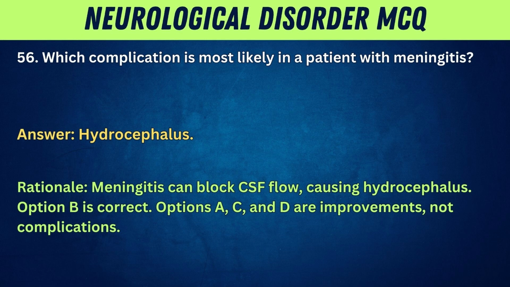Answer: hydrocephalus. Rationale: meningitis can block CSF flow, causing hydrocephalus. Option B is correct. Options A, C, and D are improvements, not complications.